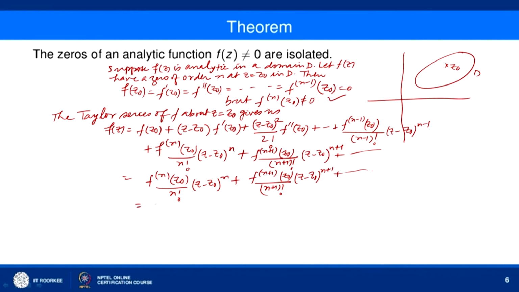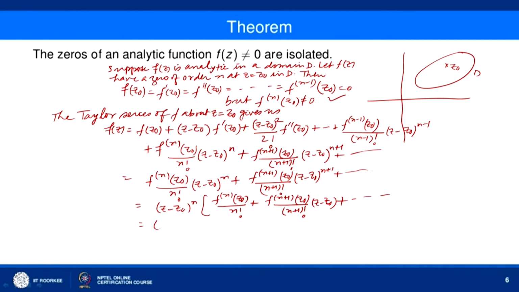And we can then write (z minus z naught) to the power n into [f^(n)(z naught) over n factorial plus f^(n+1)(z naught) over (n plus 1) factorial (z minus z naught) and so on].